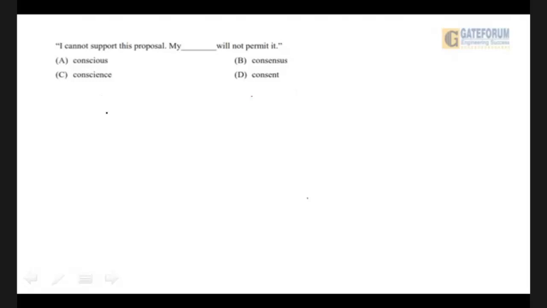Now, the spelling of conscience is of prime importance. We must understand that this is not the correct spelling of conscience. The correct spelling of conscience is this, and so that would be the correct answer. Conscience with a C-O-N-S-C-I-E-N-C-E. Let's move on to the next.